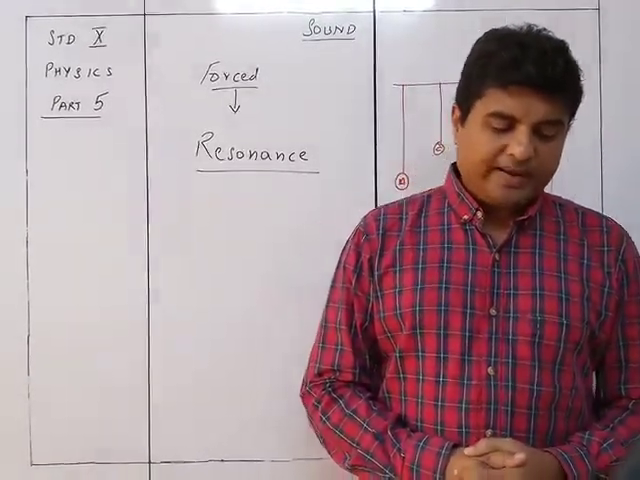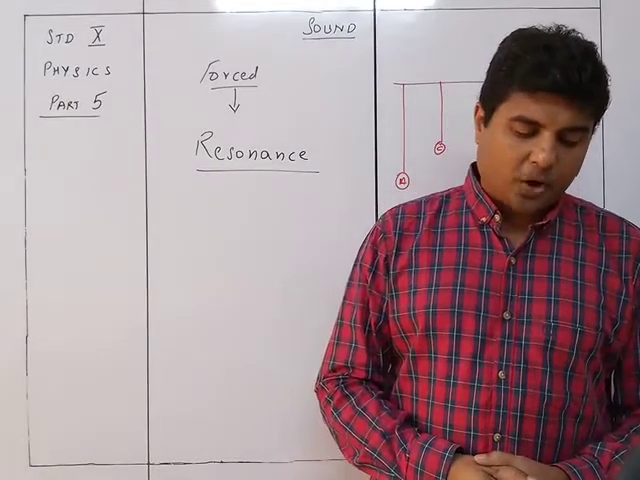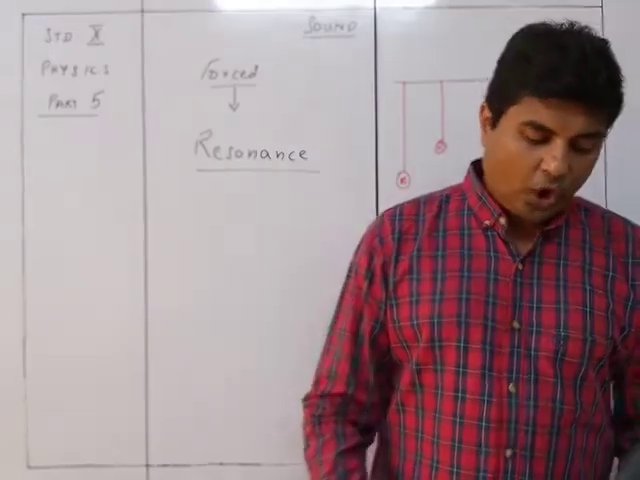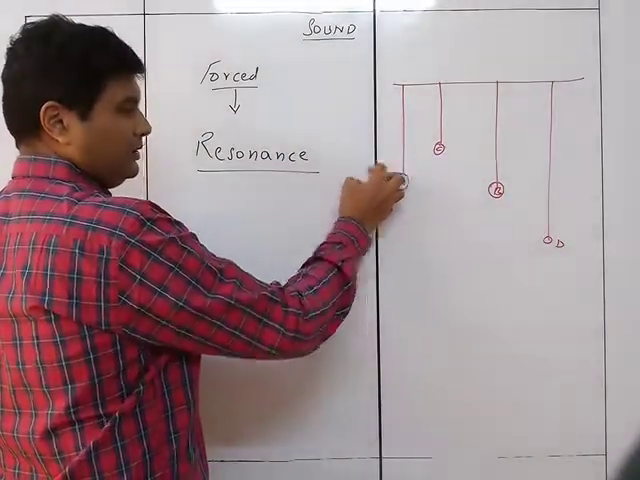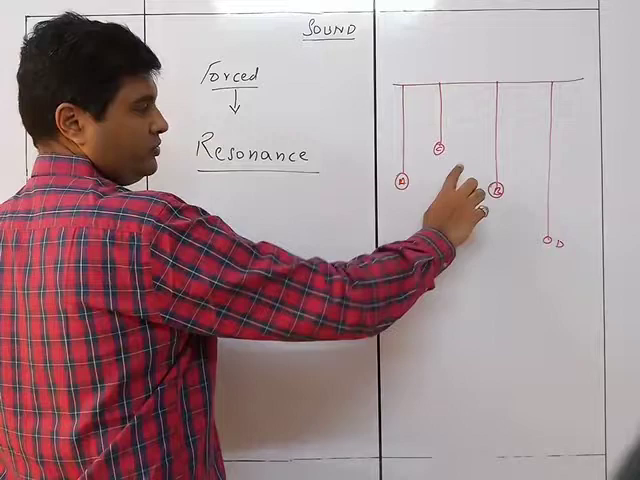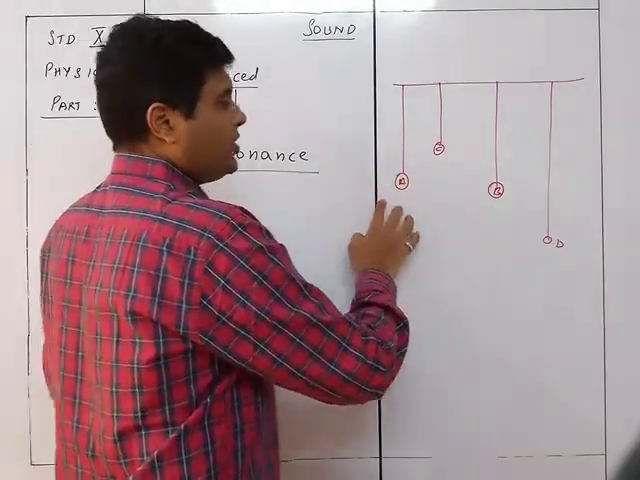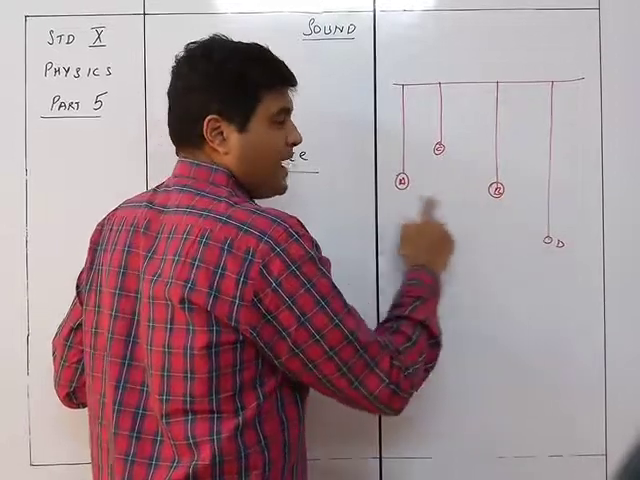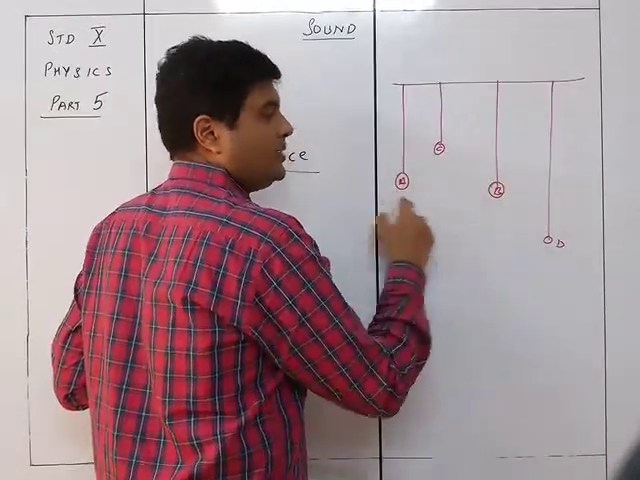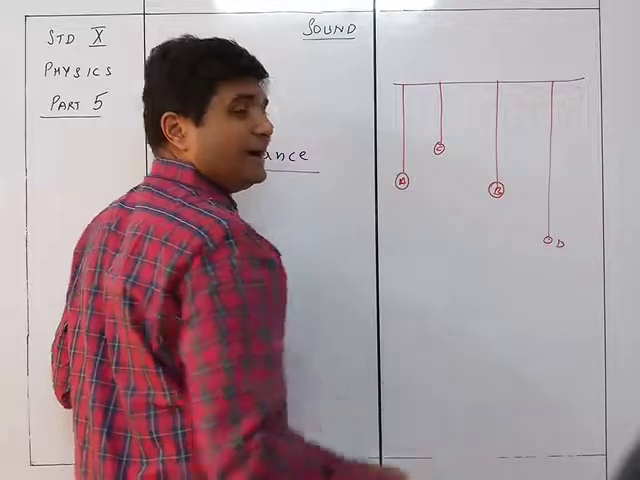The pendulum A is set in vibration by placing the bob on one side, normal to the length of the string. So what you are doing is taking this and moving it to this side and setting it into vibration. So you will find that this will set this into vibration with the same amplitude as this. So this too will be at the same amplitude, whereas this will be at lesser amplitude.